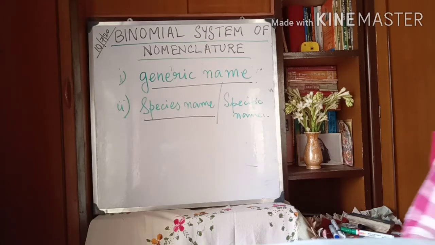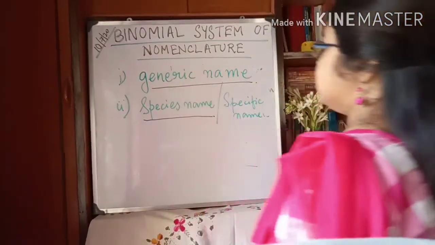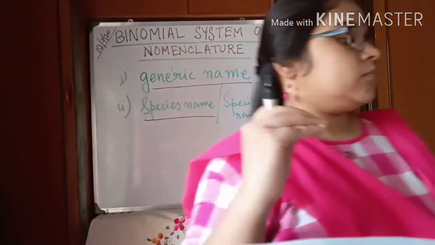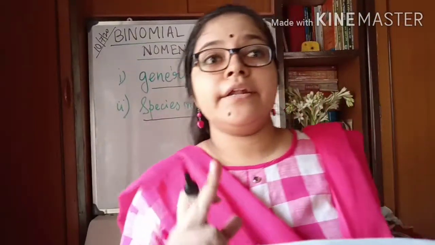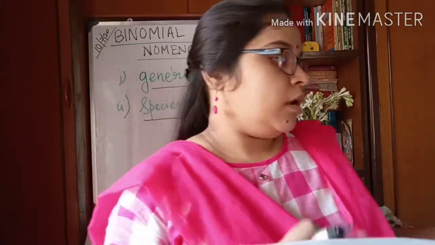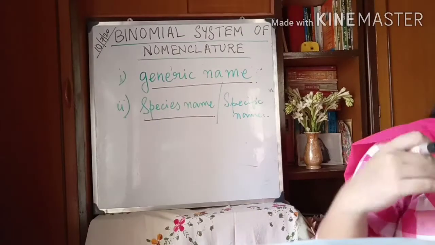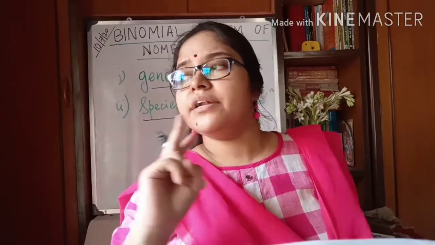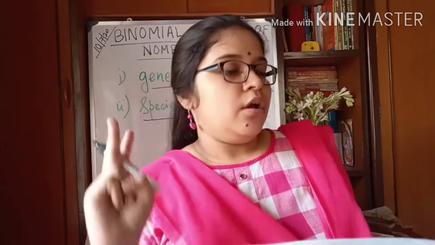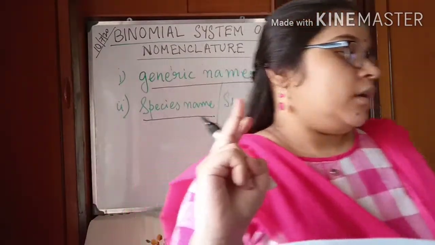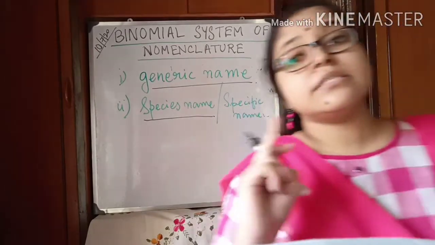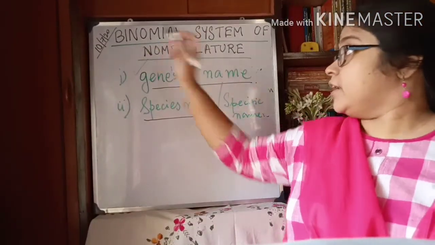Now, what do you mean by generic name? That is the question now. All the closely related organisms with very similar features have the same generic name.